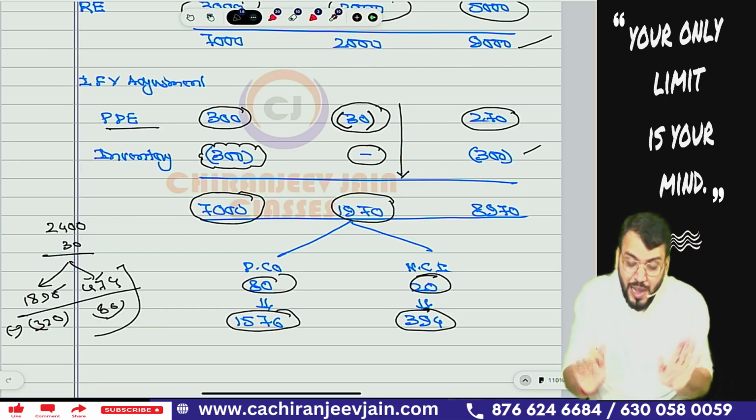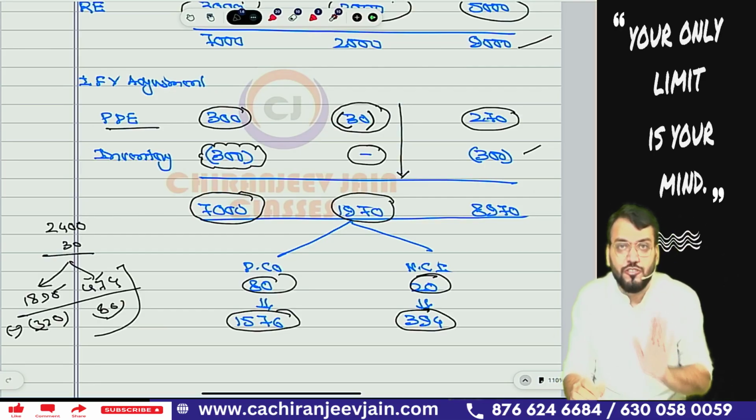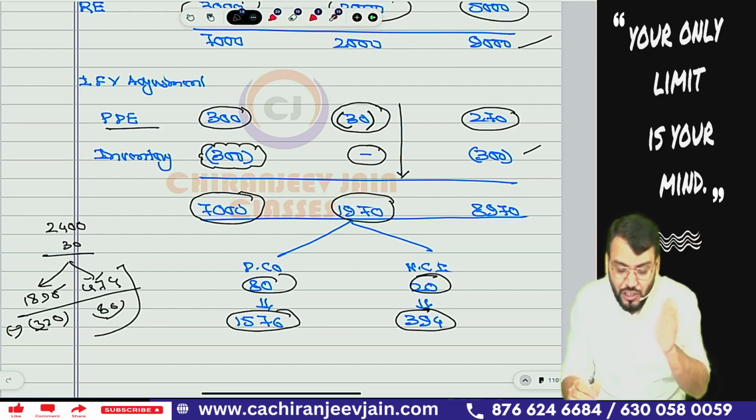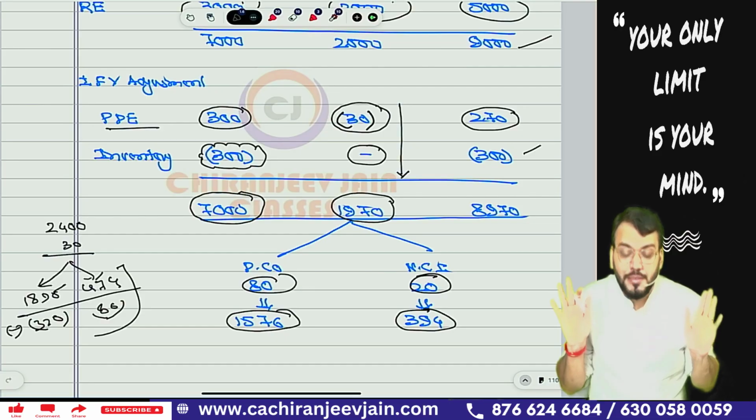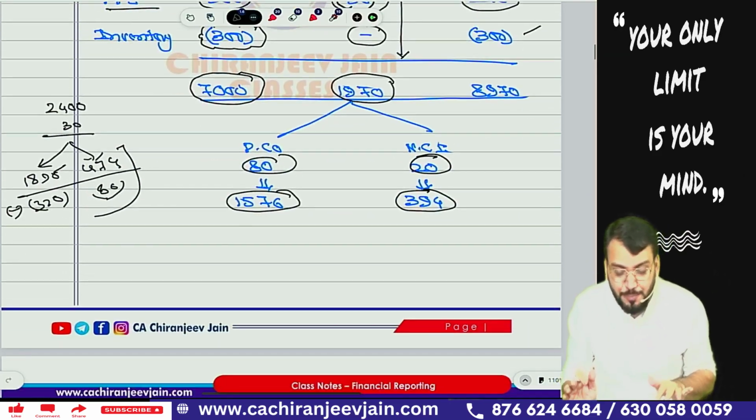Now I am saying I have done it on a net basis. Okay sir, so don't be confused with my solution. This you have understood. So this statement of net assets is also done.